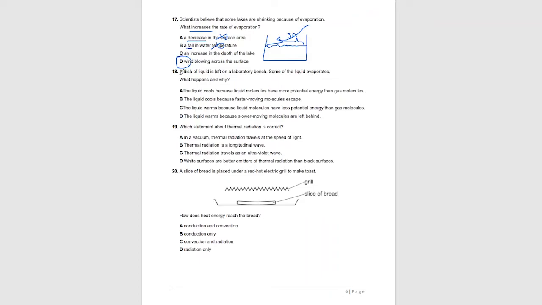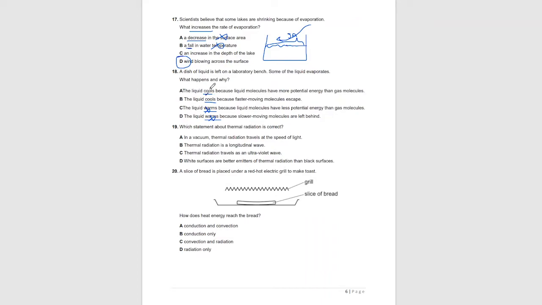Question 18. A dish of liquid is left on a laboratory bench. Some of the liquid evaporates. What happens and why? The liquid cools, or the liquid warms? Imagine a cup of tea left on a table. The cup of tea does not get warmer with time. It gets cooler with time because the heat from the tea flows out of the cup. If a fluid is kept on a table, it does not get warmer with time. It cools down.